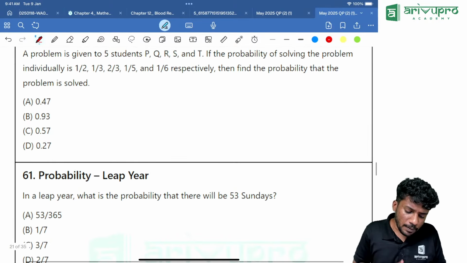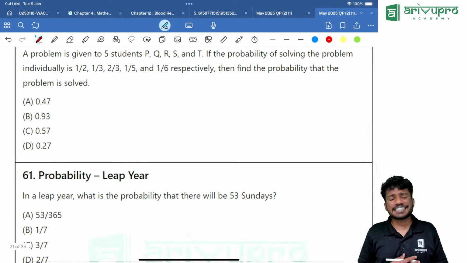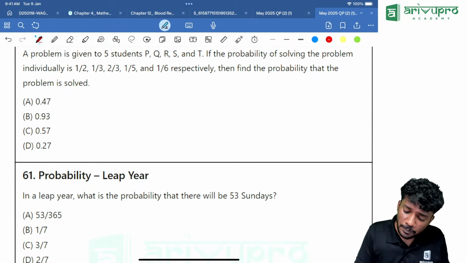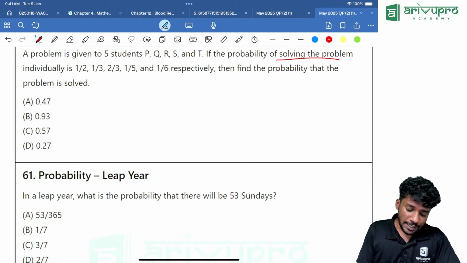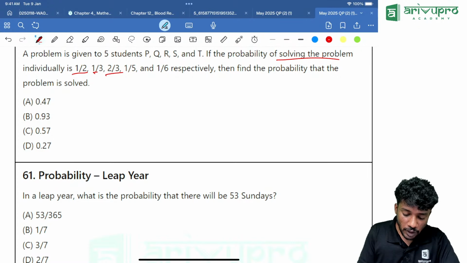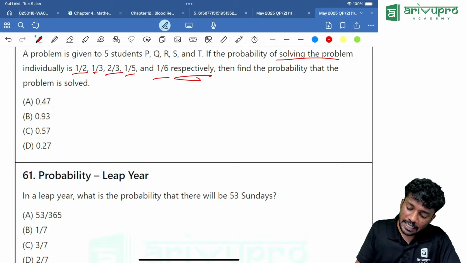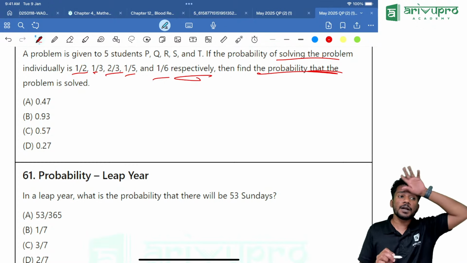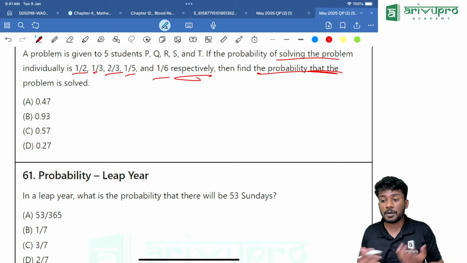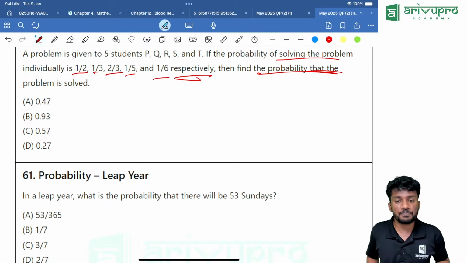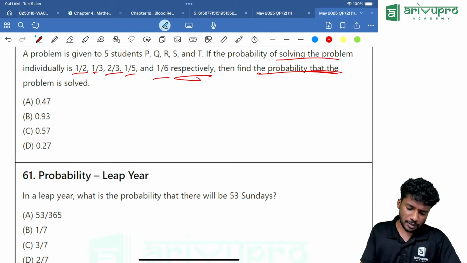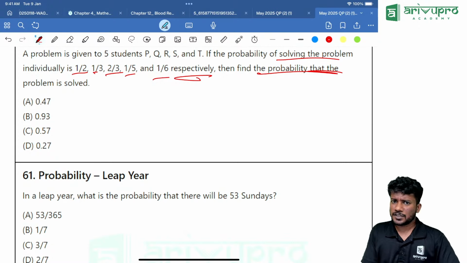Probability. The problem is given for 5 students, P, Q, R, S and T. If the probability of solving the problem individually is 1 by 2, 1 by 3, 2 by 3, then 1 by 5 and 1 by 6 respectively, then find the probability that the problem is solved is the question. So total probability is how much now? Total probability is 1. We know that.